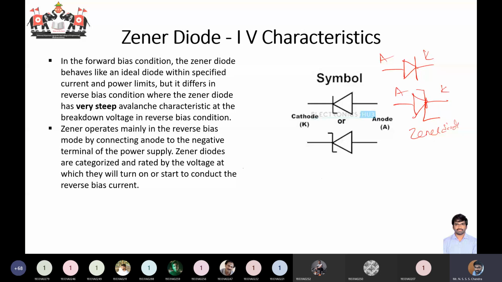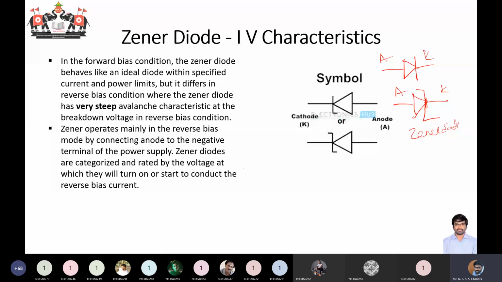So we usually use the Zener diode specifically in the reverse bias condition. Always you will connect a Zener diode in the circuit mostly in reverse bias, and also in such a way that the voltage across the diode is at least such that your Zener diode enters into the breakdown region.